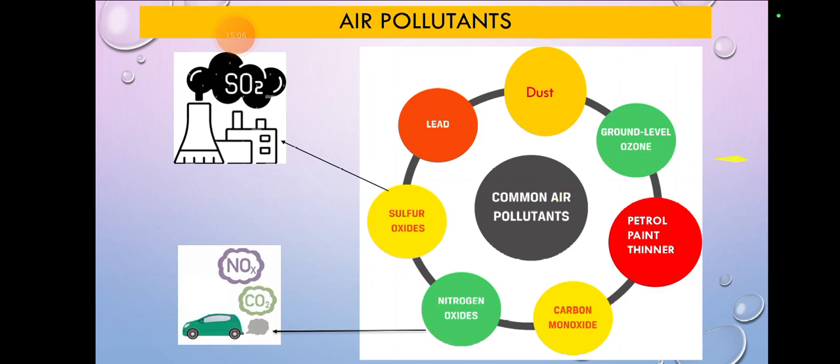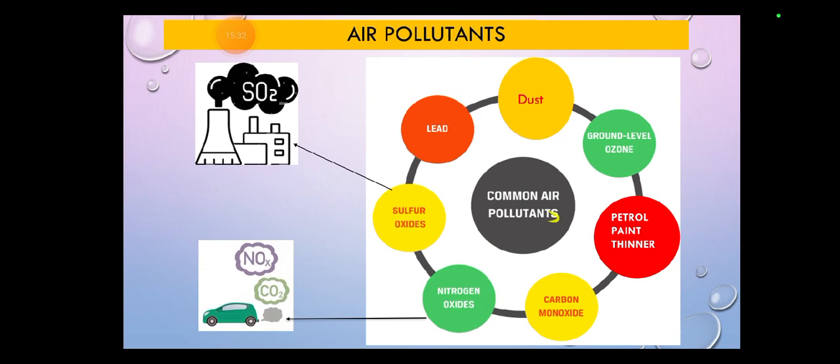Then we have ground level ozone. Not only ozone, there are many others, like carbon dioxide, carbon monoxide, nitrogen oxide, sulfur oxide. These gases harm the air a lot.